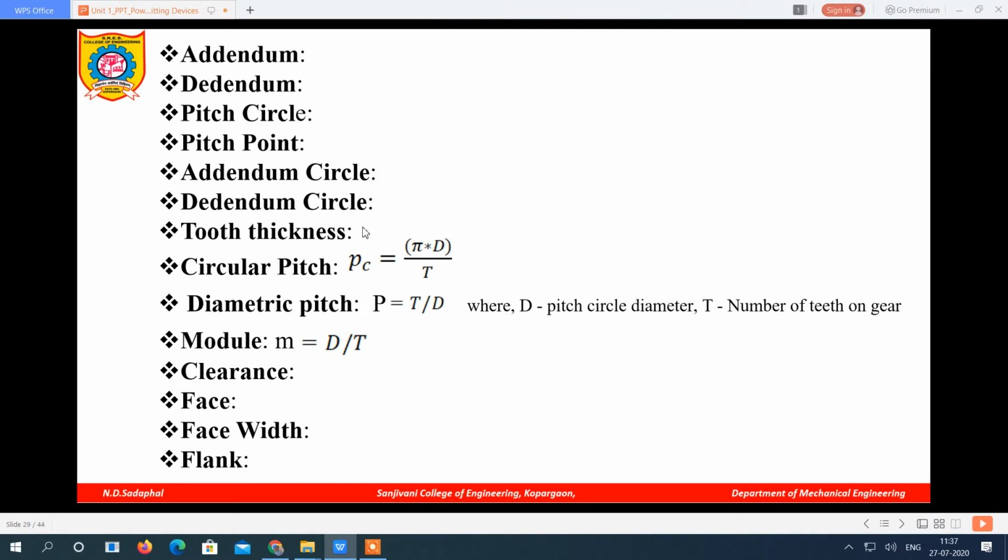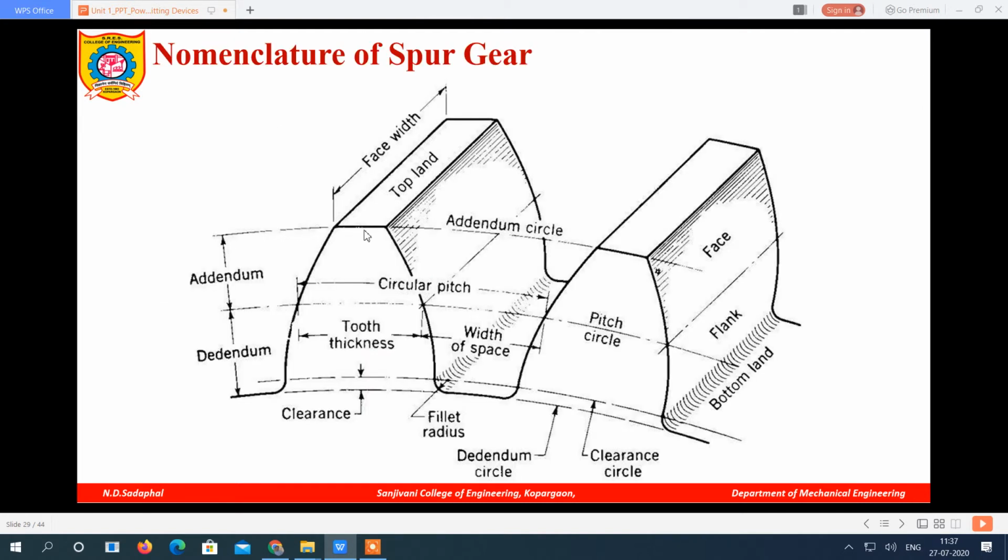First is addendum. What is meant by addendum? You can see here two teeth are shown. From the top of the teeth one line is passing, that line is called the addendum circle, and from the bottom of the teeth another line is passing, it is called the dedendum circle. And from the center of the teeth another line is passing, it is called the pitch circle.